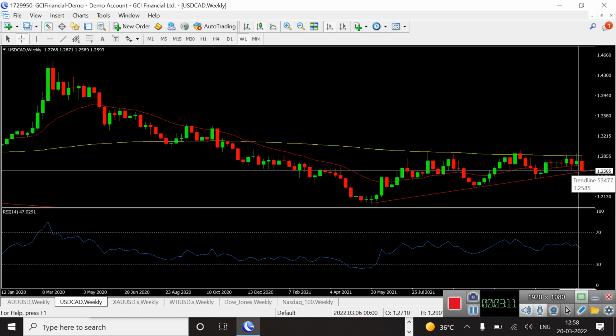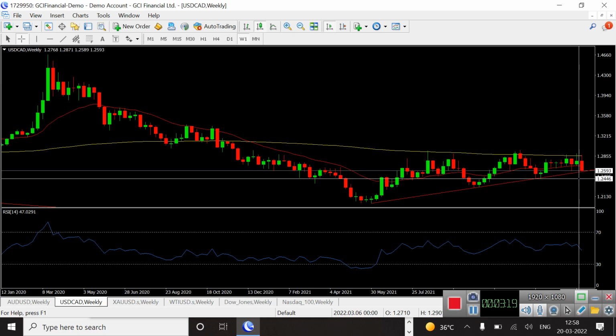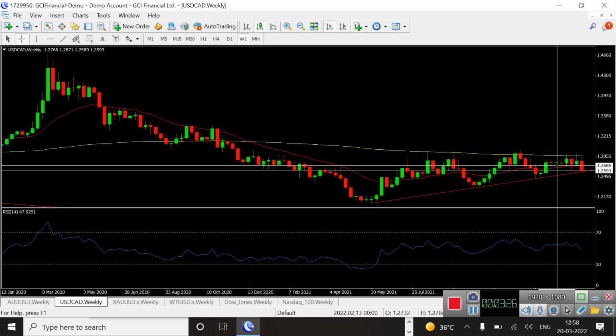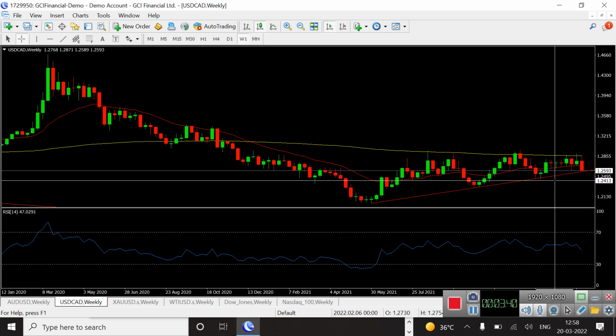If it closes below 1.2590 on a daily basis, we will see the price can fall down more than 100 pips to around 1.2446. And if anyone goes short in USD CAD, then he or she will take stop loss above 1.2680 for the initial target of 1.2420 or 1.2446.